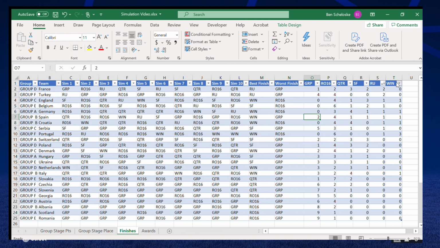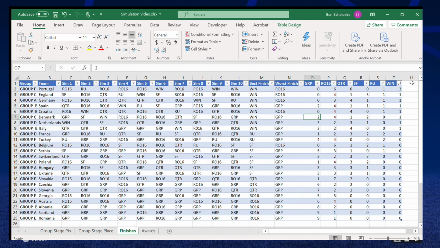I think that yeah, in the first sim and the 9th sim, they managed to get runners-up. And then, if we eventually go to the end, largest to smallest, Portugal swept this simulation, winning the last 2. They got 3 out of 10 wins. England getting 1, Germany getting 1, Spain getting 1, Croatia getting 1, Netherlands getting the first one, and Italy also getting themselves a win. Sorry, I meant to say Denmark there. Denmark obviously up there getting a win as well.